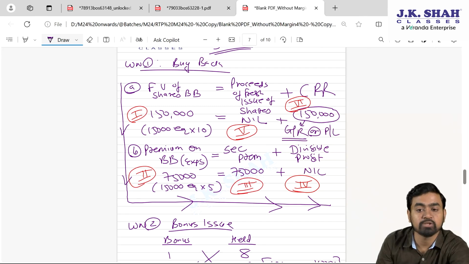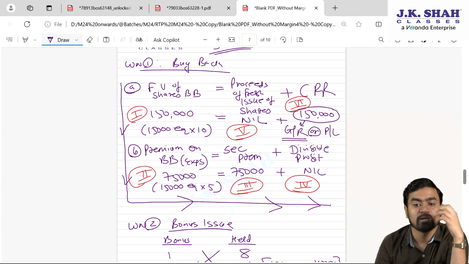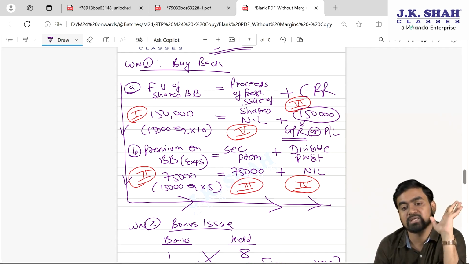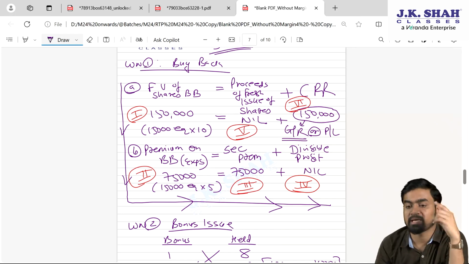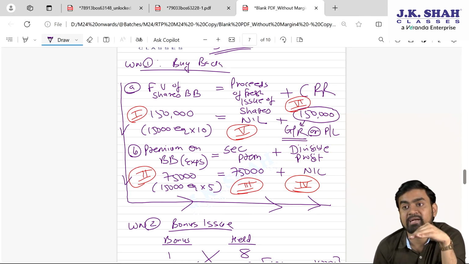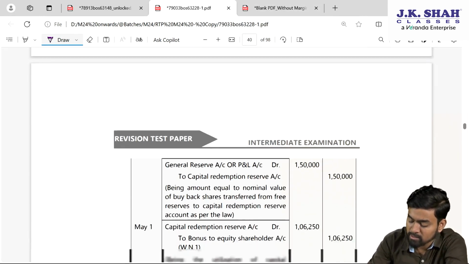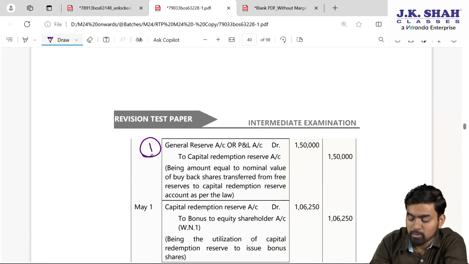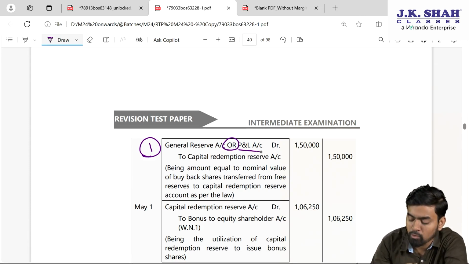Now how to write journal entry based on this? Always before you reduce your capital, first increase your capital base. Either fresh issue or CRR. Here only CRR is there, and we are creating out of general reserve or PL. Whatever you would like to use. In the exam, if you want to go for only one reserve, go for general reserve. If there is deficit, use PL. In the absence of information. Now tell me, CRR, I want to create. So CRR will be credited, out of which reserve? GR. So GR will be debited. Please check my entry, my dear students. General reserve to capital redemption reserve 1,50,000. You can use general reserve or PL.